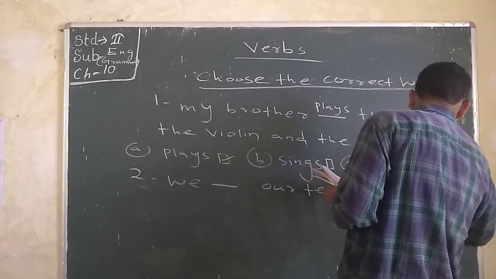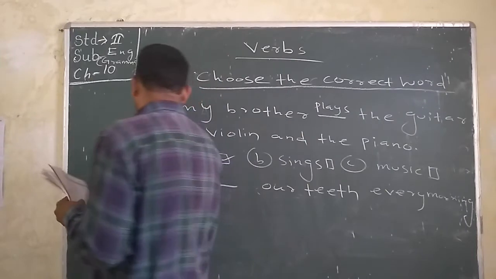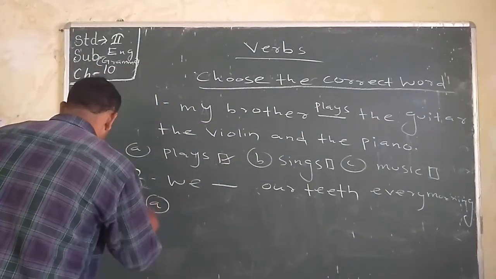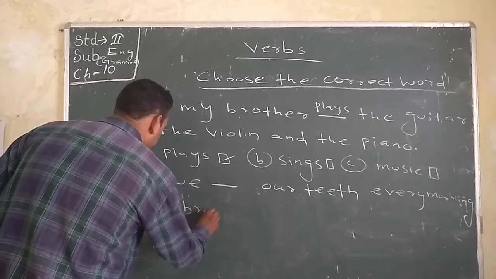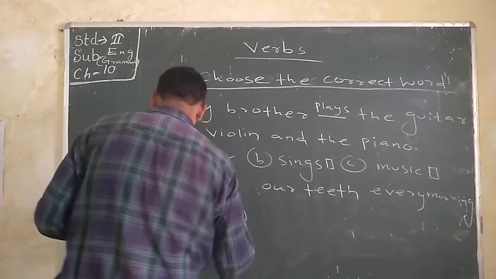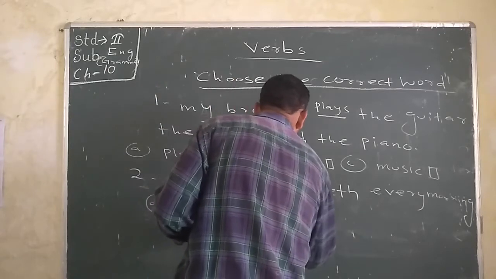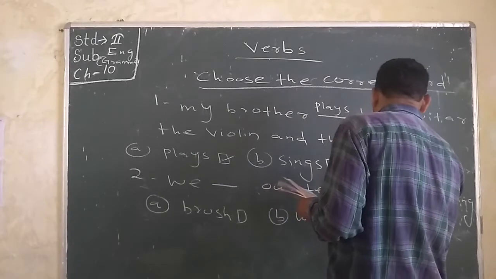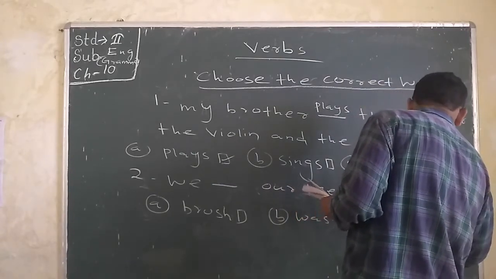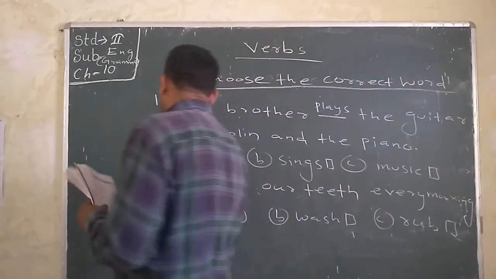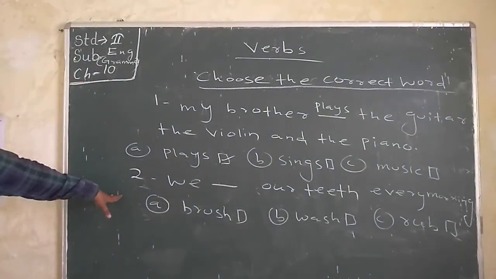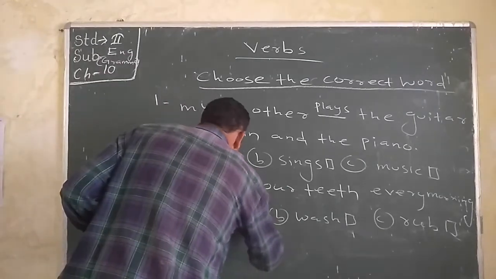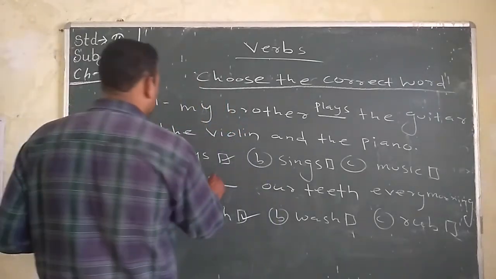We can do it also without options, but we write the options: A brush, B wash or C rub. Okay? It's very easy. We dash our teeth every morning. So just we have to do it, and it's very easy. Take a number and write here brush.